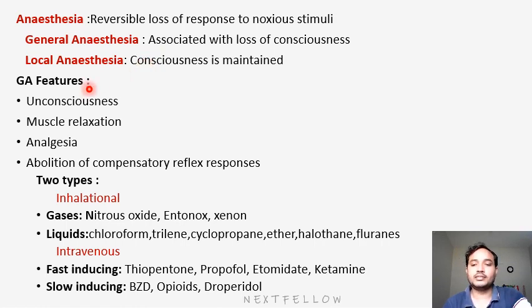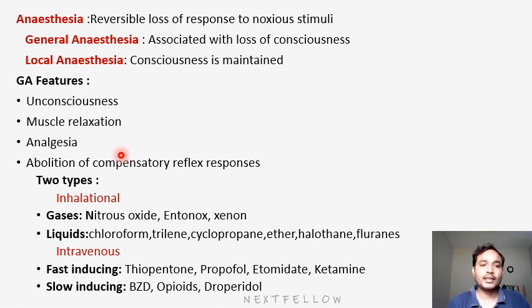Next, the features of general anesthesia. Obviously, unconsciousness, loss of consciousness, will be there. Then muscle relaxation will be there. Next, analgesia. Next, abolition of compensatory reflexes. This is the main thing. When you are losing all relaxations, the body will maintain some compensatory response, so general anesthesia will abolish all those compensatory reflex responses. What are the four? Unconsciousness, muscle relaxation, analgesia, and abolition of all compensatory reflex responses.